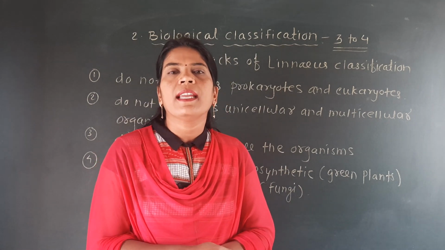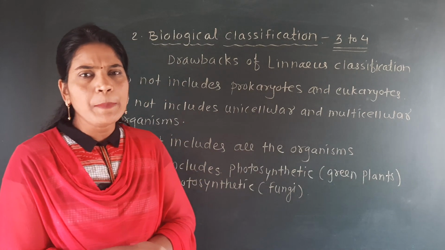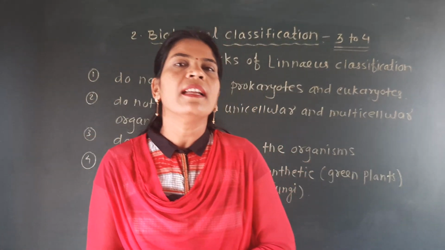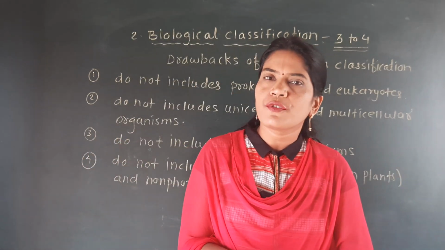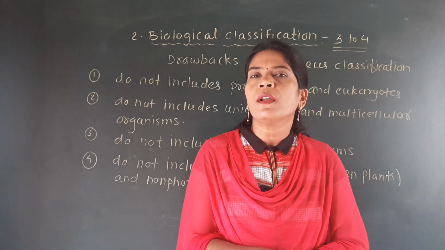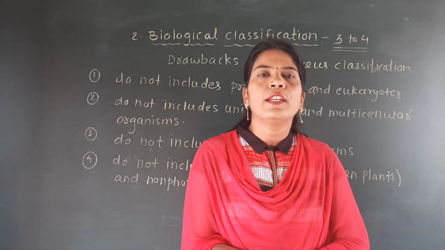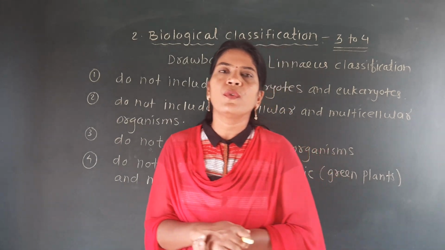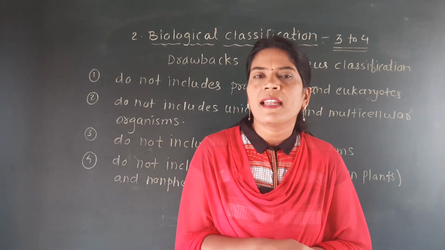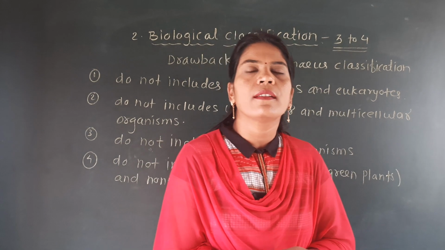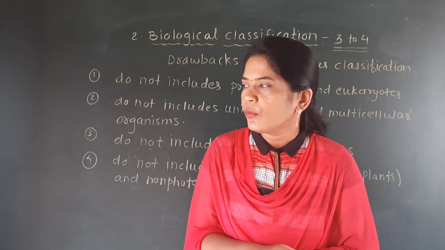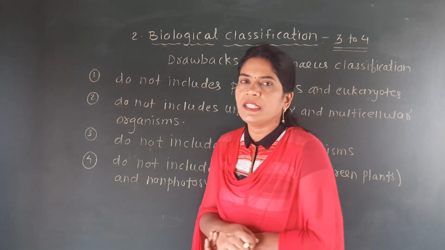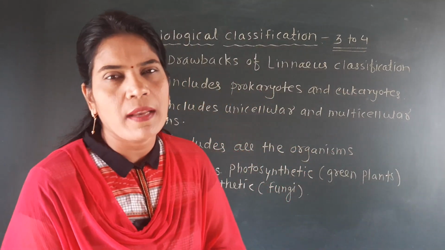That means in his 2 kingdom system of classification, he explained kingdom Plantae and kingdom Animalia, but he did not mention which organisms are photosynthetic, that means they can carry out their own food synthesis, and others that cannot prepare their own food, which we call non-photosynthetic. So this is very important, the drawbacks of the Linnaeus 2 kingdom system of classification.